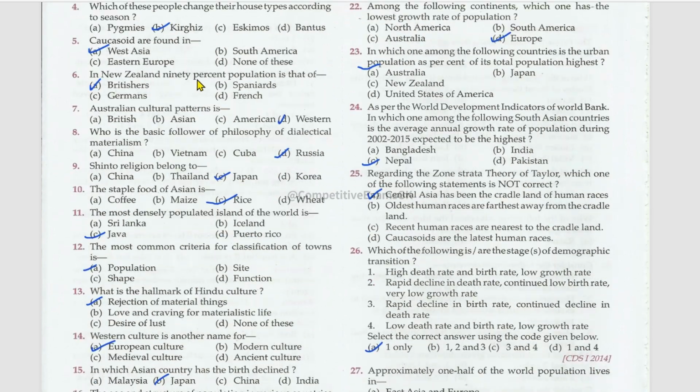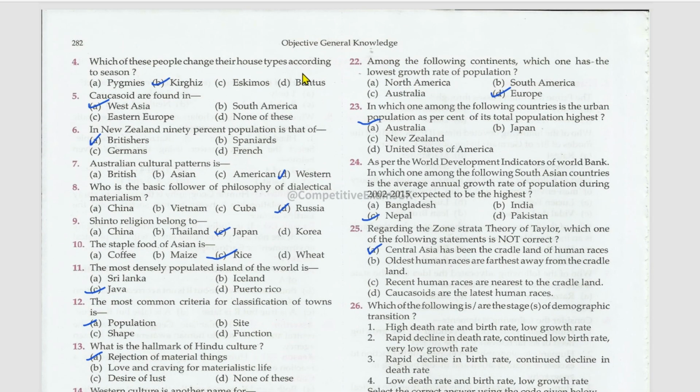Which of these people change their house types according to the season? Those are Kyrgyz. Caucasoid are found in West Asia. In New Zealand, 90% of population is that of Britishers. Australian cultural pattern is Western. Who is the basic follower of philosophy of dialectical materialism? Russia.